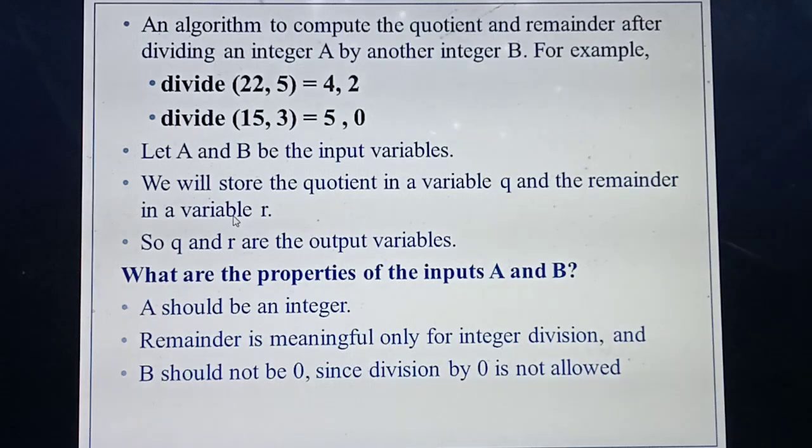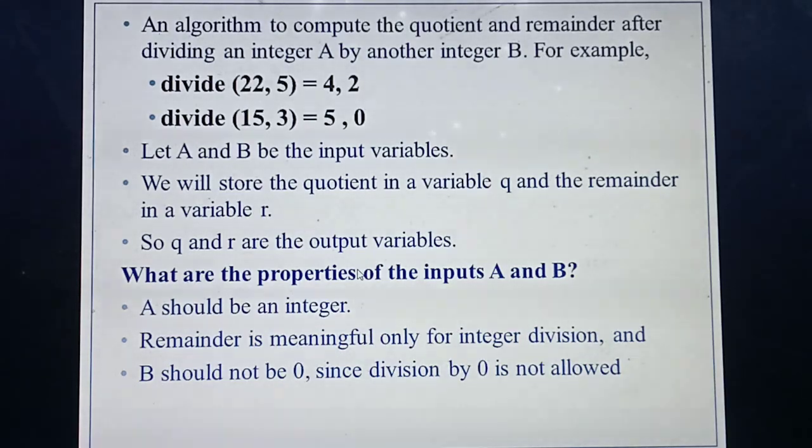So according to the specification of the algorithm, first you need to define the name of the algorithm. The name of the algorithm you have defined is Divide. Next you need to identify the inputs. What are the inputs? A and B. Next you need to identify the outputs. What are the outputs? Q and R.